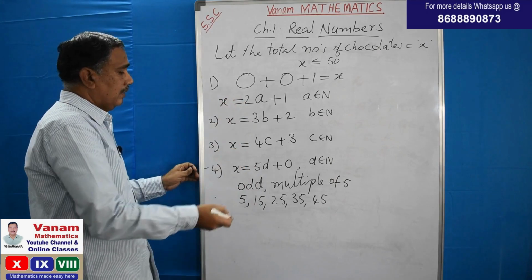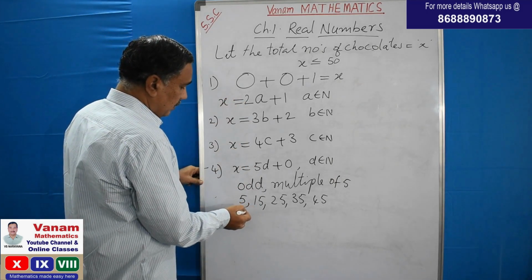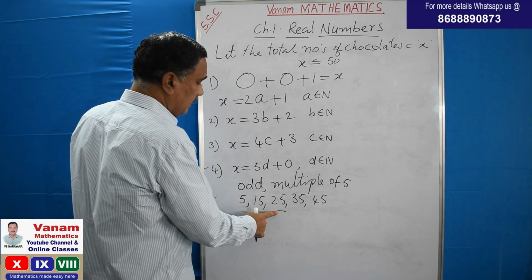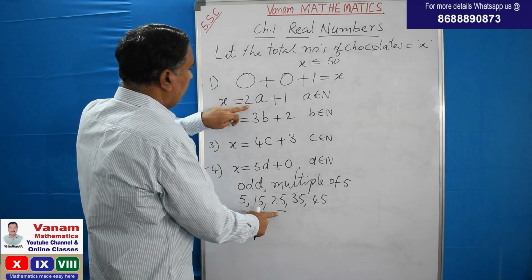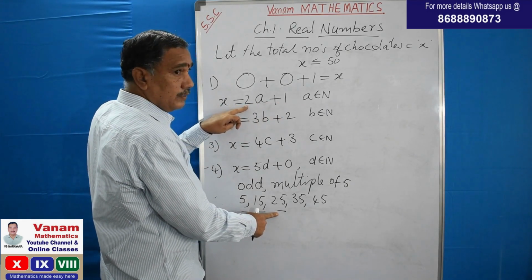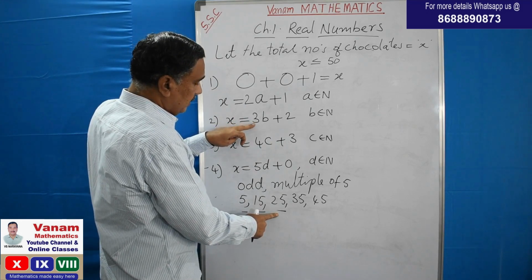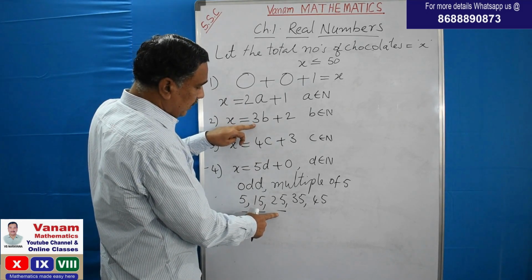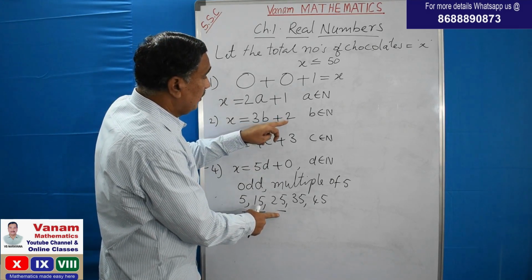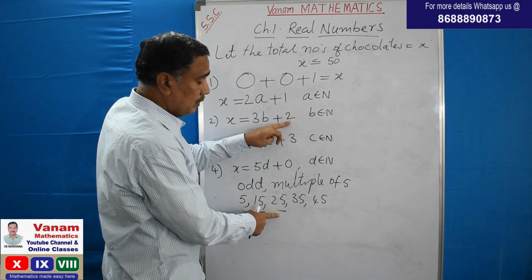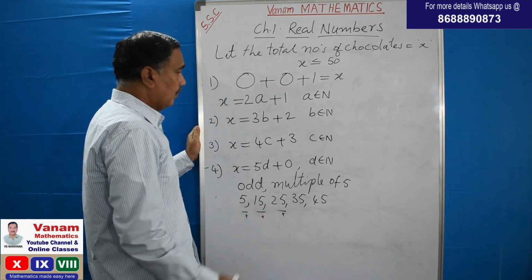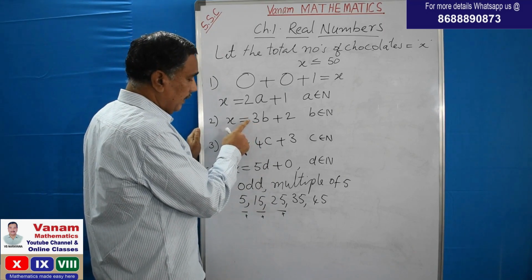Now let us check the given conditions. So 5, 15, 25. Let us see the condition for 25. When 25 is divided by 2, you will get a remainder 1. So this condition is satisfied. But when it is divided by 3, 3 8s are 24 plus 1. 1 is the remainder here, but here how many chocolates are left over? 2. So this option is not valid when divided by 3.